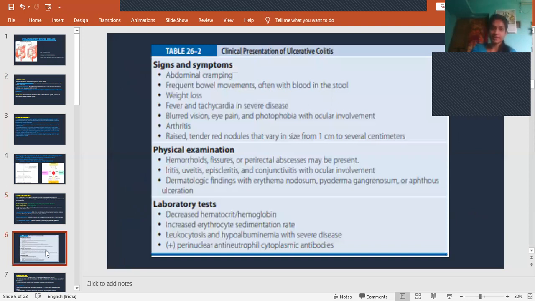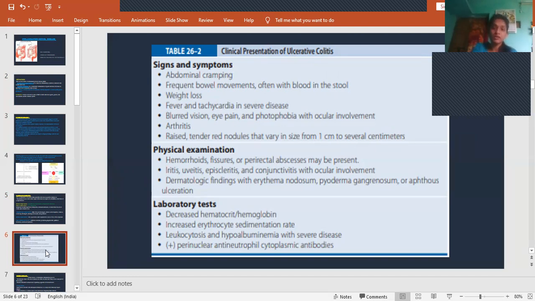And then clinical presentation of ulcerative colitis. The patient will be complaining of severe abdominal pain and frequent bowel movements. That means the frequency of bowel movements, like passing of stools, will be more, and most often it is associated with blood in stools. Here the blood will be very fresh blood, whereas in case of PUD, the blood will be black. The stools will be black in color due to bleeding in the upper GI tract. As it is a lower GI tract inflammation, whatever blood comes out with the stool will be fresh blood.